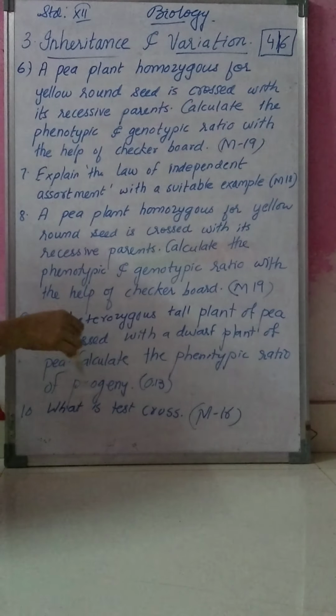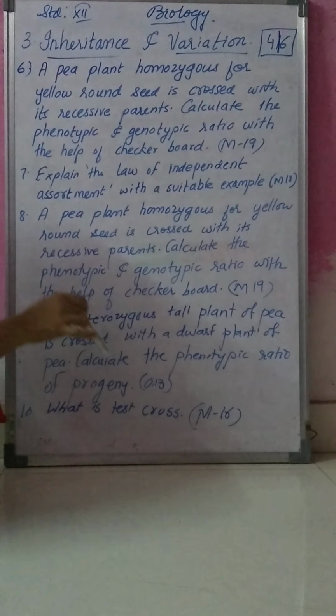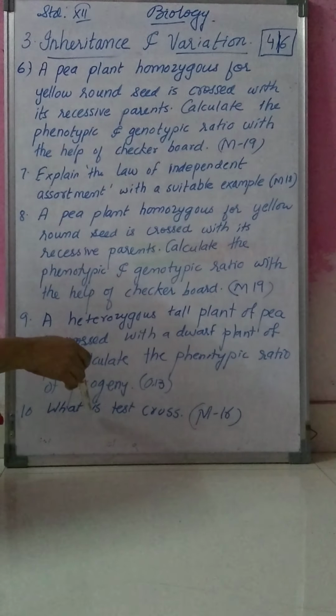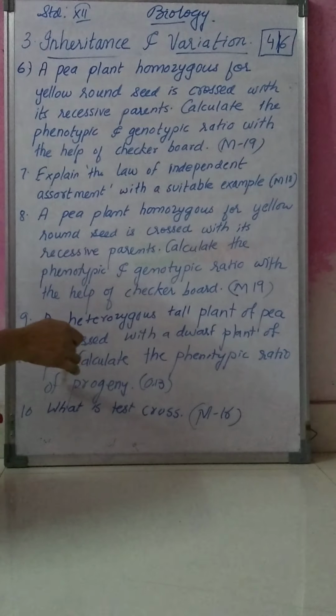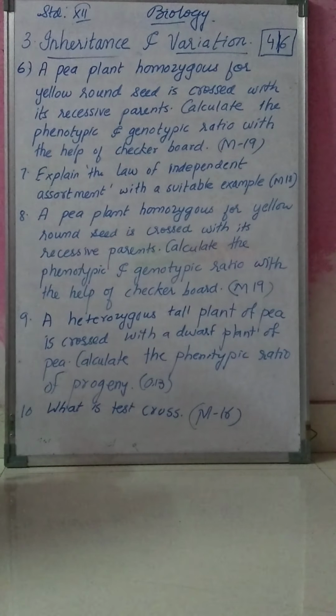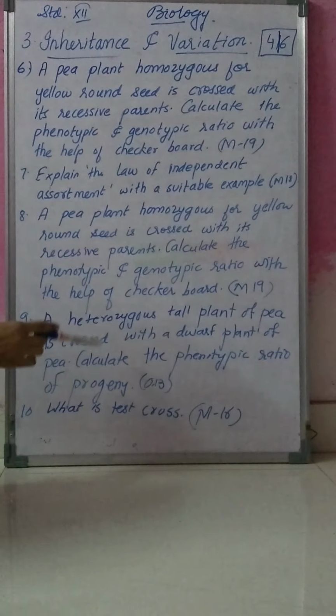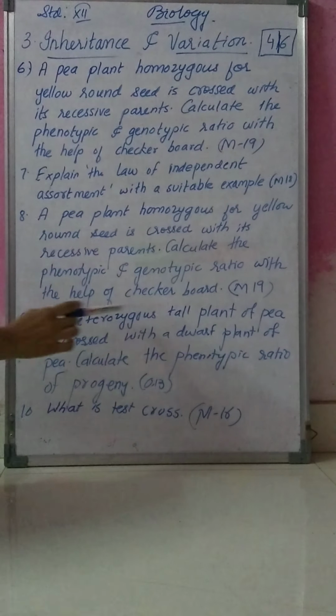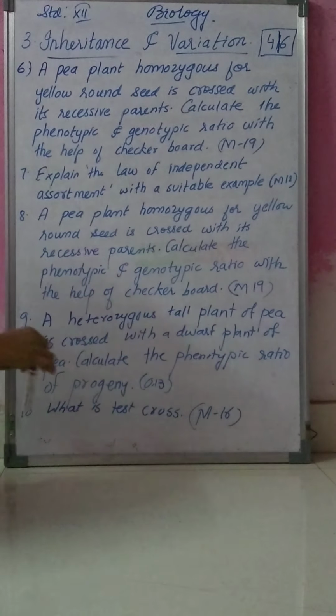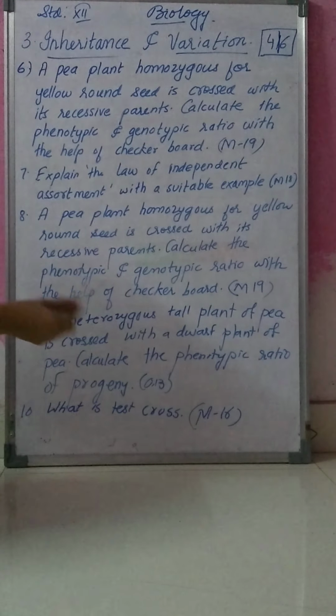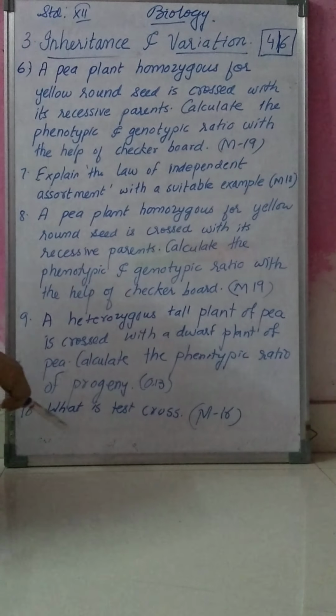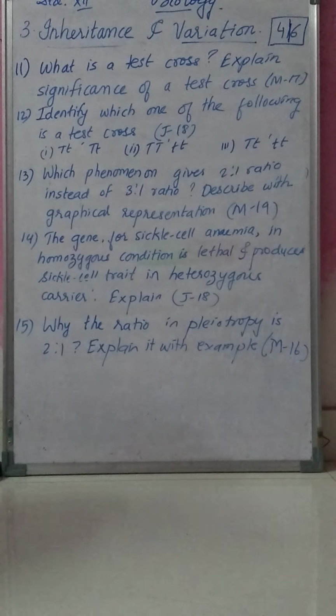Here an example is given. In this example you have to explain with the help of checkerboard. You have to calculate also the phenotypic ratio of progeny. Okay, you have to explain test cross with the help of the same example and draw the checkerboard, and you have to find out the phenotypic ratio. Whereas this question you can see is a direct question. What is test cross? Next question is, what is a test cross?